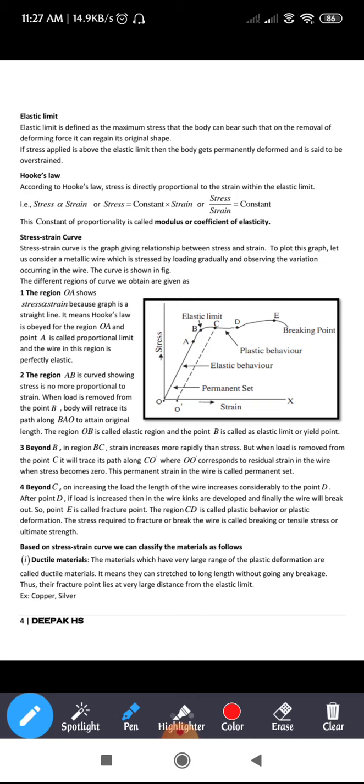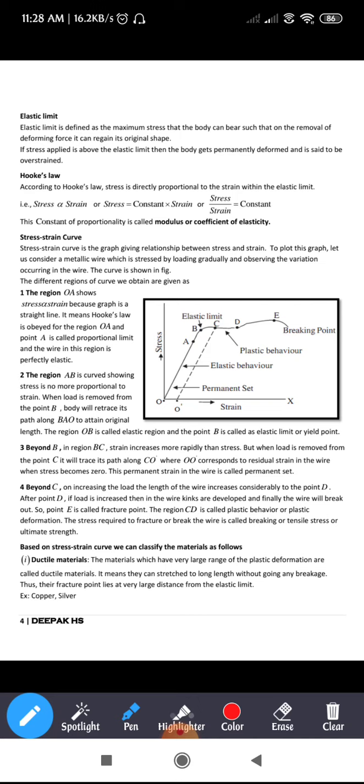From the graph you can see there, the strain is more compared to the stress there. So once you remove the load completely, all the 250 grams, the metal wire doesn't regain its original shape in the same form. It goes in some other form.